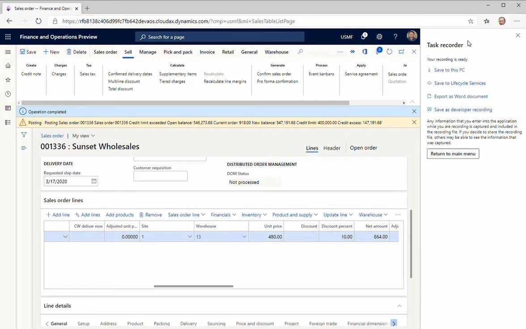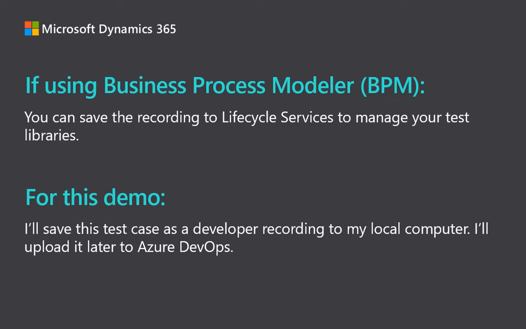If you're using Business Process Modeler or BPM, you can save the recording to Lifecycle Services to manage your test libraries. For this demo, I'm not using BPM, so I will save this test case as a developer recording to my local computer. I'll upload it later on to Azure DevOps.